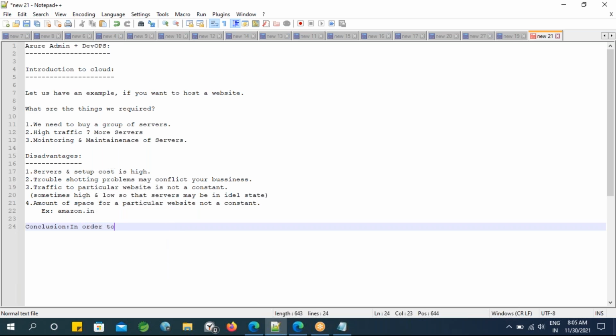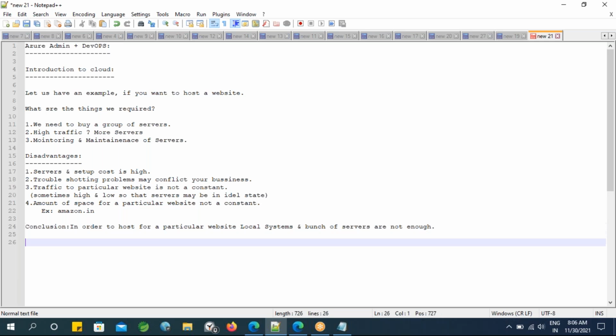In order to host a particular website, local systems and a bunch of servers are not enough. Basically, this is the conclusion.